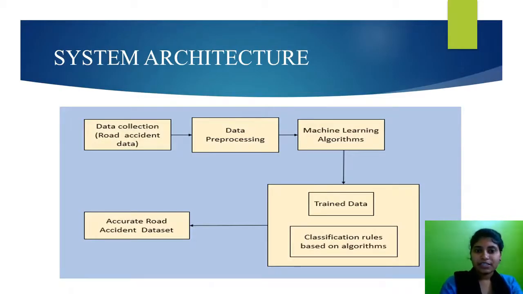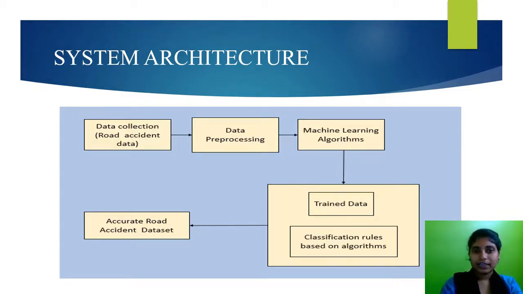Coming to the system architecture, this is our overall system architecture. In this, the first step is data collection. Here in our project, we are collecting the road accident dataset from the Kaggle website. It consists of nearly 1 lakh records.